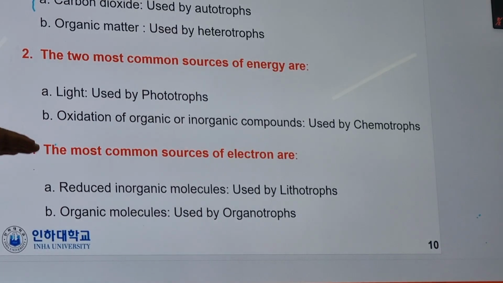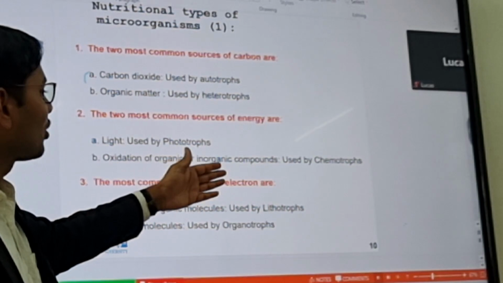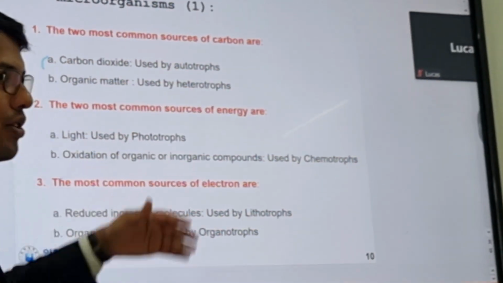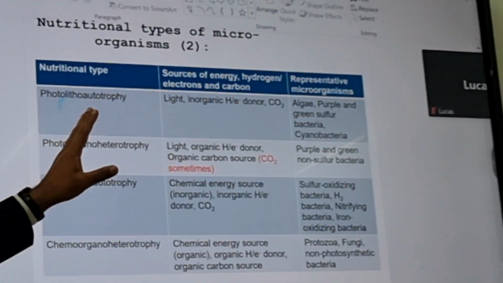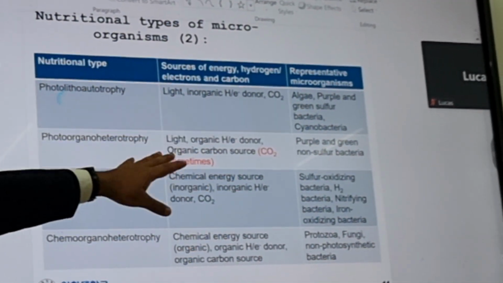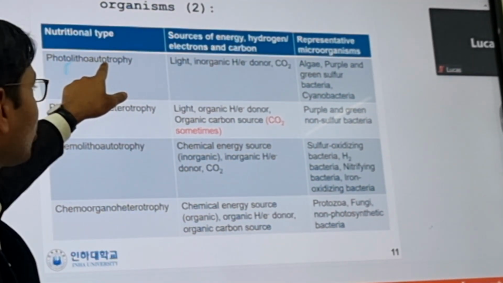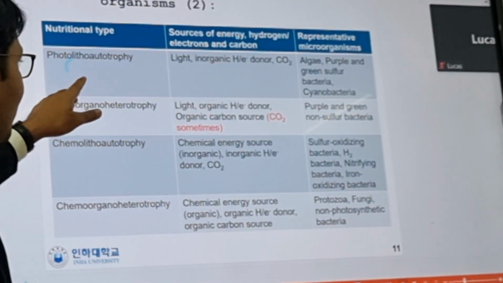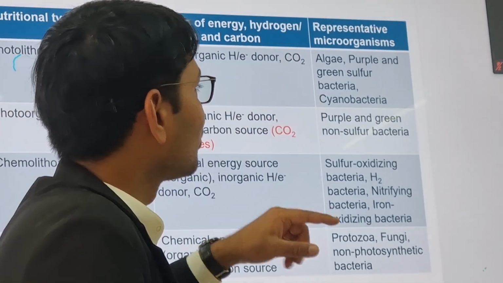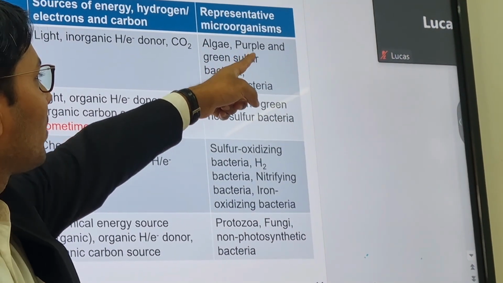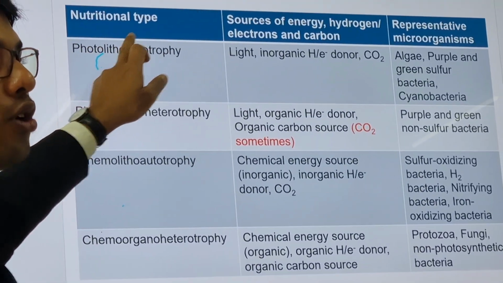So this is the classification we have made in microbiology based on their uses: what is the source of electrons, what is the source of energy, and what is the source of carbon. Here I have made a table to show the sources and what kind of bacteria fall into each. Nutritional type: photo means light, litho means inorganic, auto means carbon dioxide, not organic. Sources of energy: light, inorganic, and CO2. The bacteria are algae, purple and green sulfur bacteria, and cyanobacteria. These fall into the category photo-litho-autotrophs.